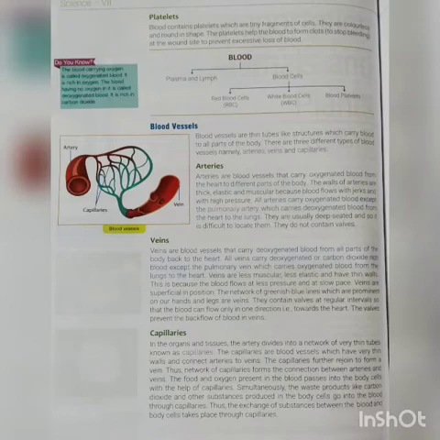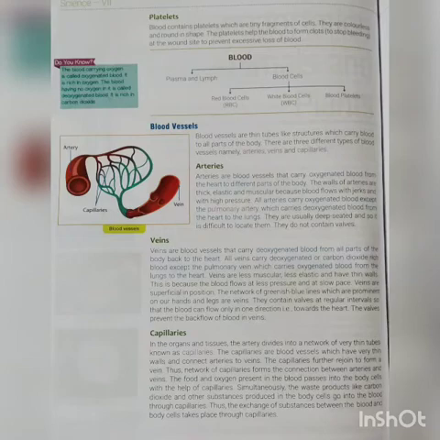Okay, so capillaries have thin walls and they form a network from arteries to veins. Okay students, the food and the oxygen which is present in the blood passes to the body cells with the help of capillaries.